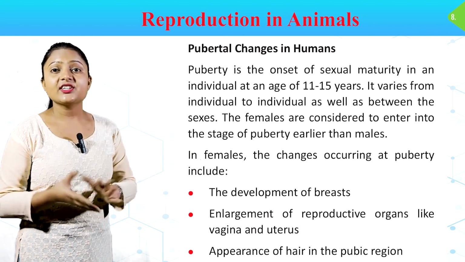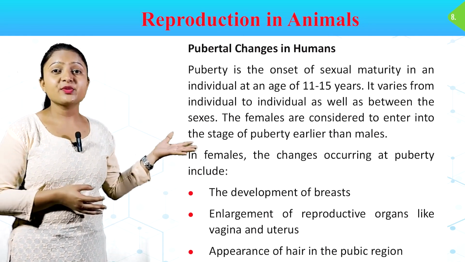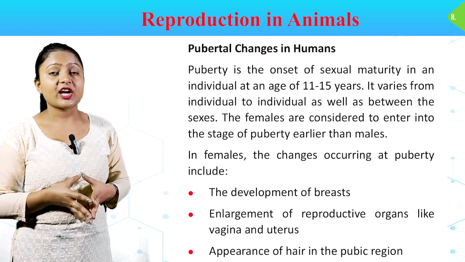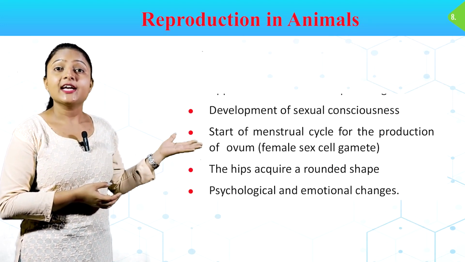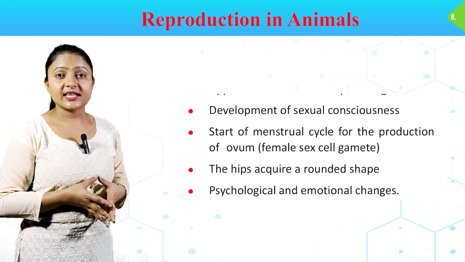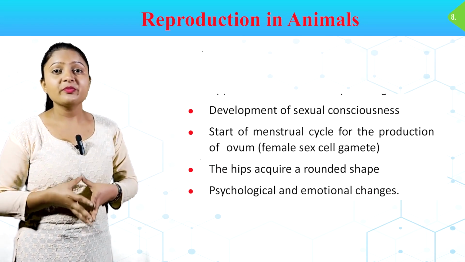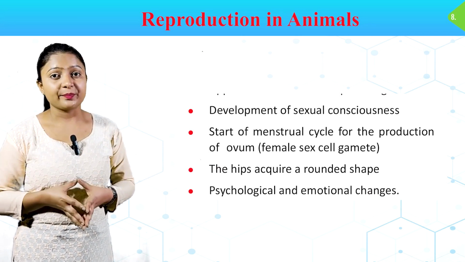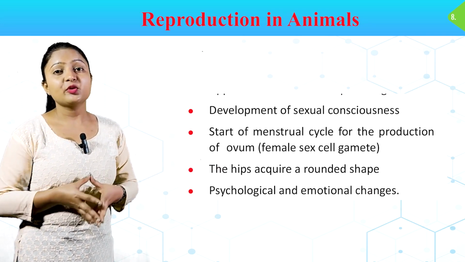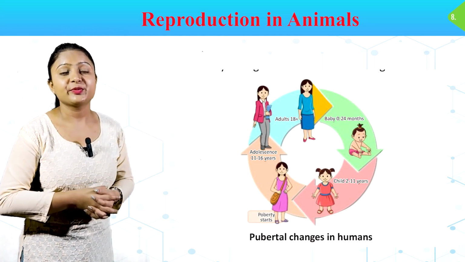In females, the changes occurring at puberty include the development of breasts, enlargement of reproductive organs like the vagina and uterus, appearance of hair in the pubic region, development of sexual consciousness, and the start of the menstrual cycle for the production of ovum, the female sex cell or gamete. The hips acquire a rounded shape. There are also psychological and emotional changes. In this image, you can see the pubertal changes in humans.